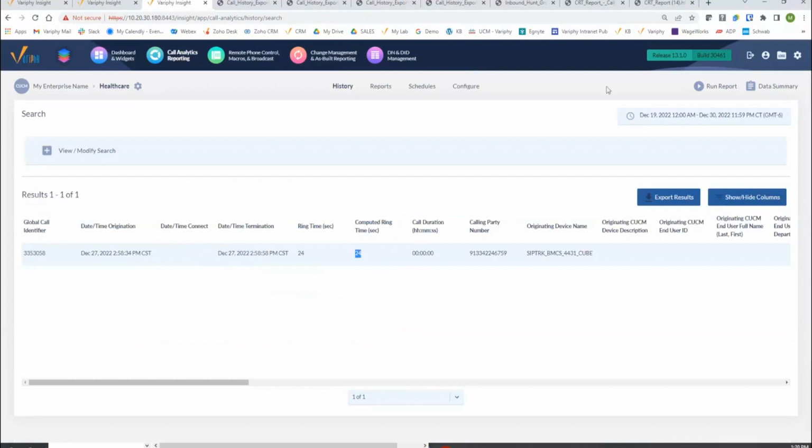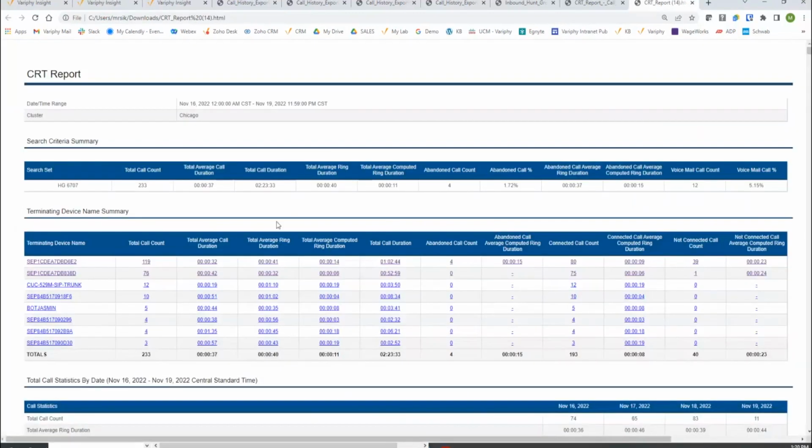And we can certainly pit regular ring time and computed ring time against one another within the same report if we need to. But we definitely don't want to confuse anybody who may be a report reader at the end of the week or at the end of the month, et cetera. But certainly you can work with us and we can see whether it's beneficial to actually just remove the regular ring time from the report, or have you not select it and just run with computed ring time.